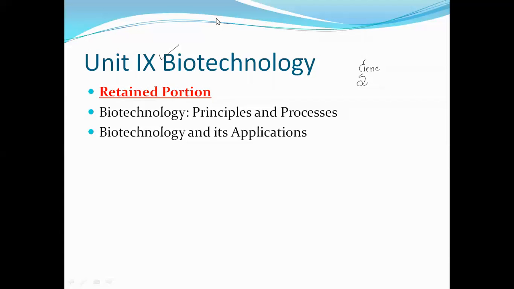So in biotechnology principles and processes, we are going to study all these things, and then biotechnology and its applications. So what is biotechnology, and where can it be applied? It is applied in the food industries, the pharmaceutical industries, agriculture, the dairy industry, and medical science. Biotechnology is applied everywhere, and that is what we are going to study in the biotechnology and its applications chapter.